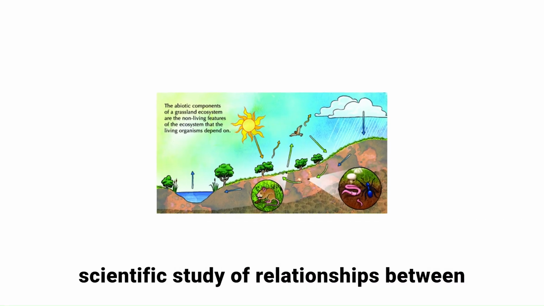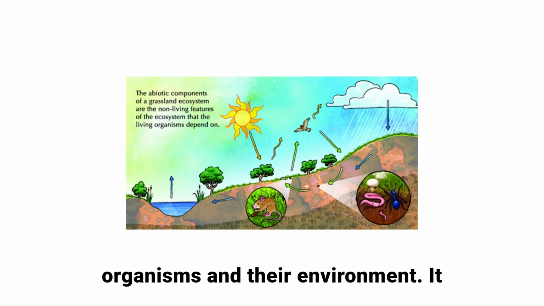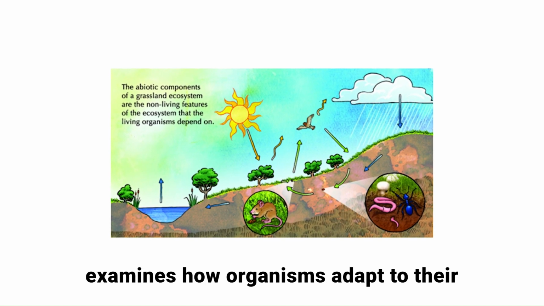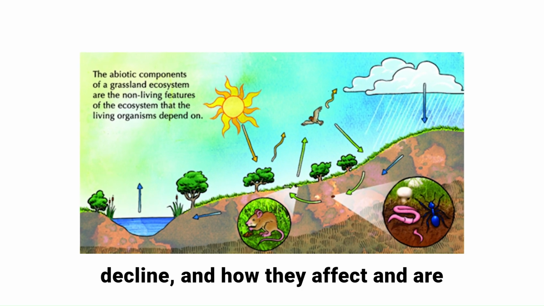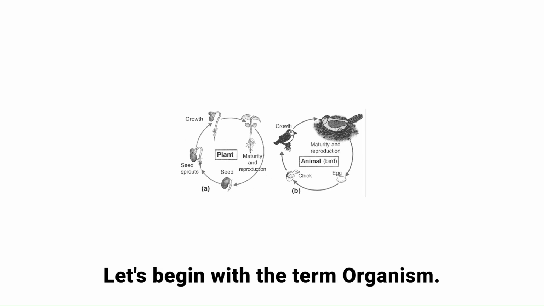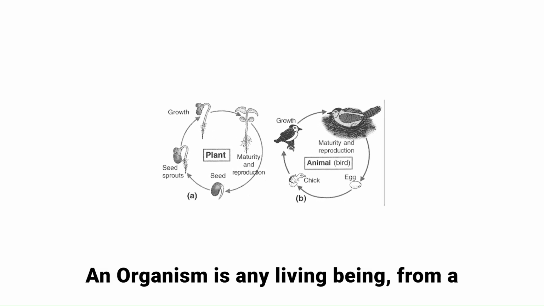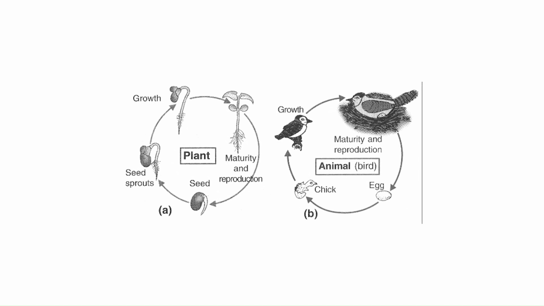Ecology is the scientific study of relationships between organisms and their environment. It examines how organisms adapt to their surroundings, how populations grow or decline, and how they affect and are affected by the ecosystems they live in. Let's begin with the term organism. An organism is any living being, from a tiny microbe to a giant elephant.